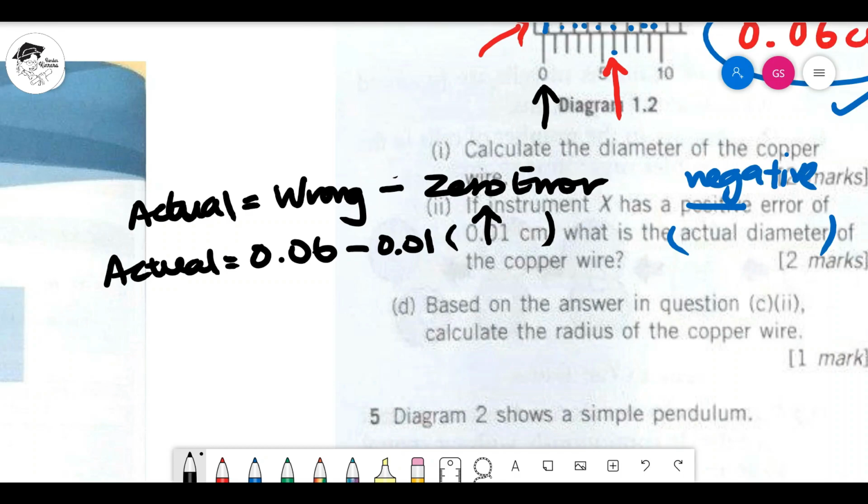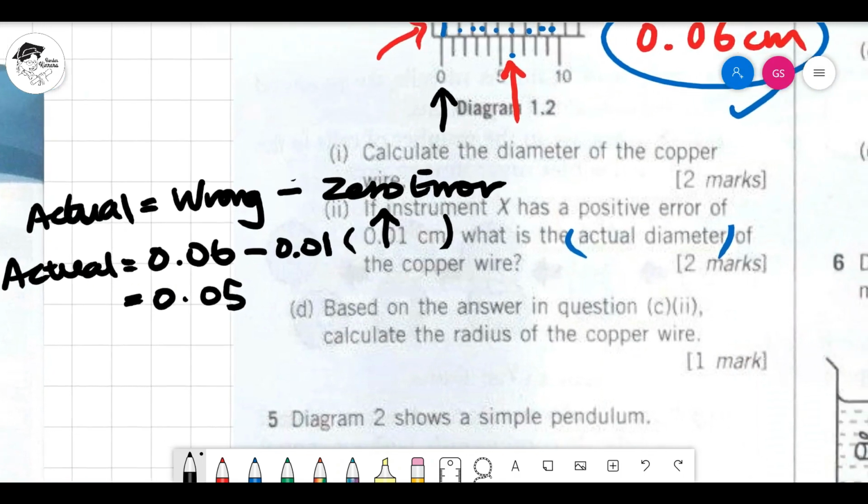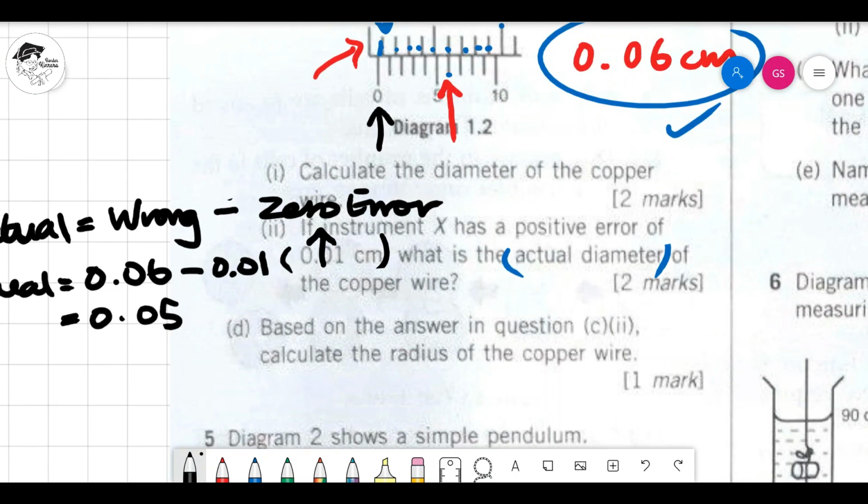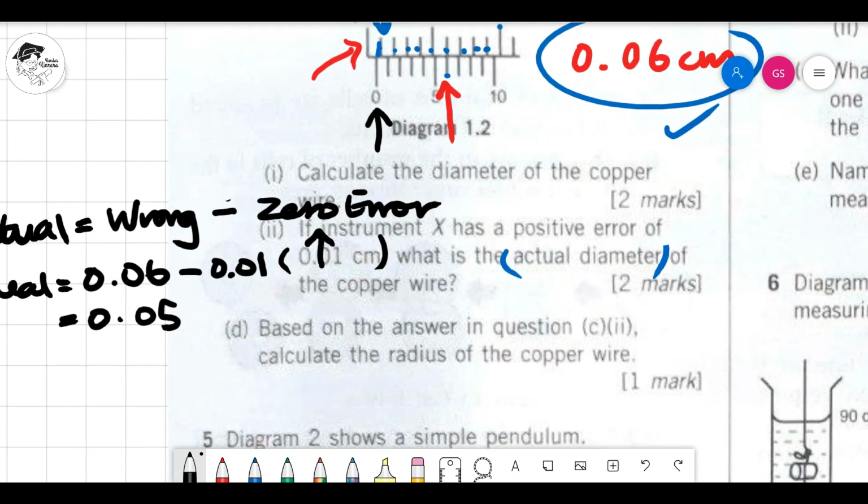Minus 0.01. So, actual is 0.05. Kenapa? Why is it less than the wrong reading? Just think about it. Sebab in the beginning, when you have the positive error, you have already given them extra. Bagi lebih 0.01 cm. Sekarang you akan ambil balik. Okay? So you are taking back 0.01 using the minus sign, and you end up with 0.05. Yeah? Faham? Okay, now based on the answer in question C2, calculate the radius of the copper wire.